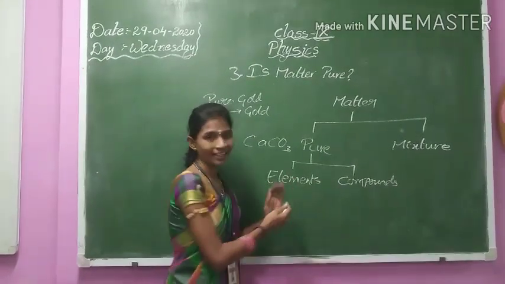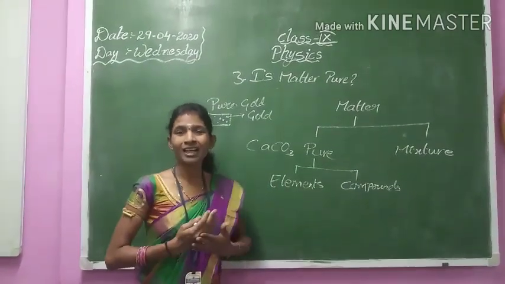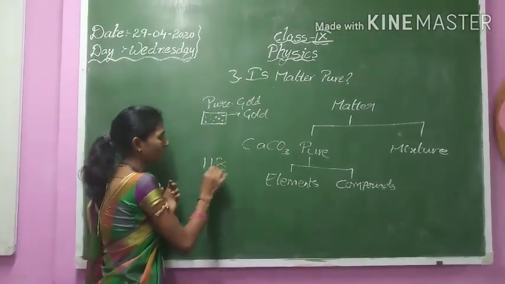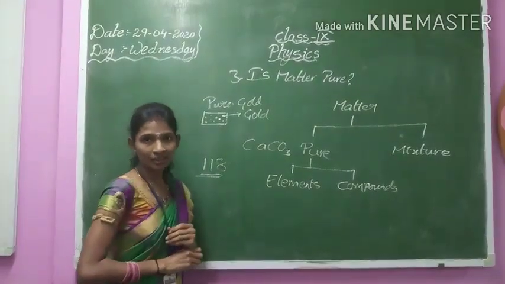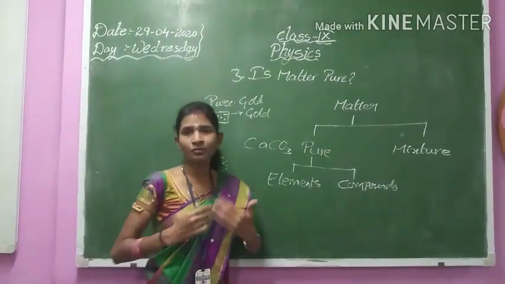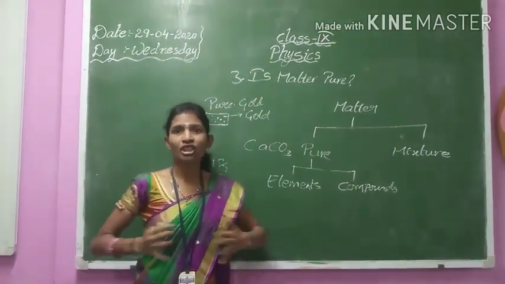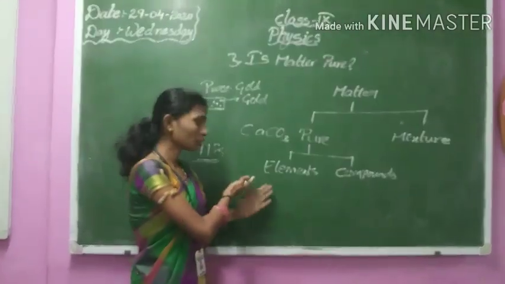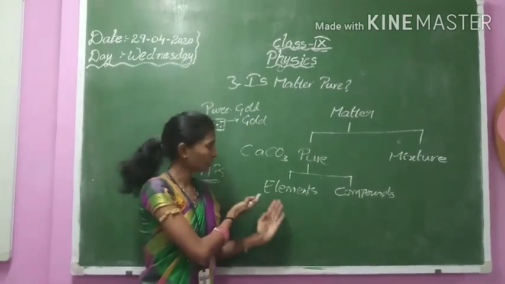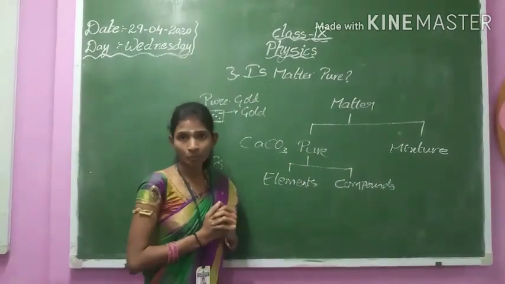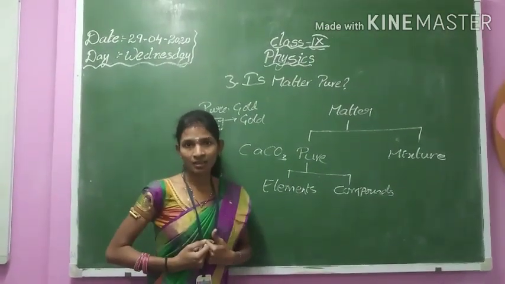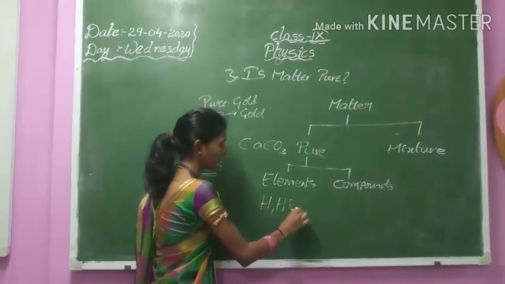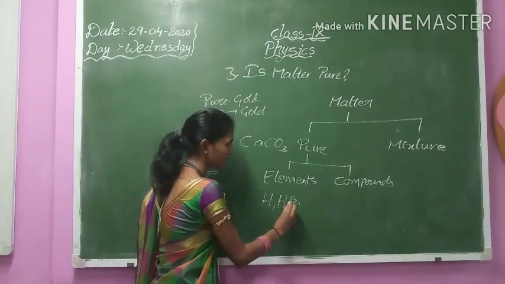What are elements? As we know, in our periodic table there are 118 elements so far. In the universe, almost all substances are composed of these elements only. So we consider elements as pure substances. Some examples of elements: hydrogen, helium, which are gases.